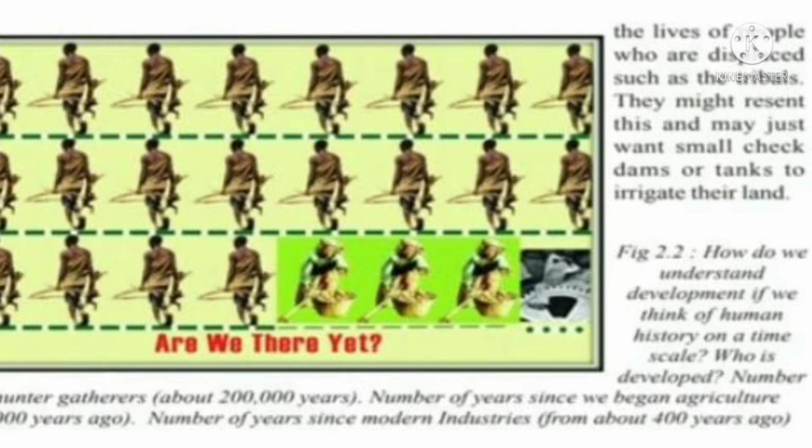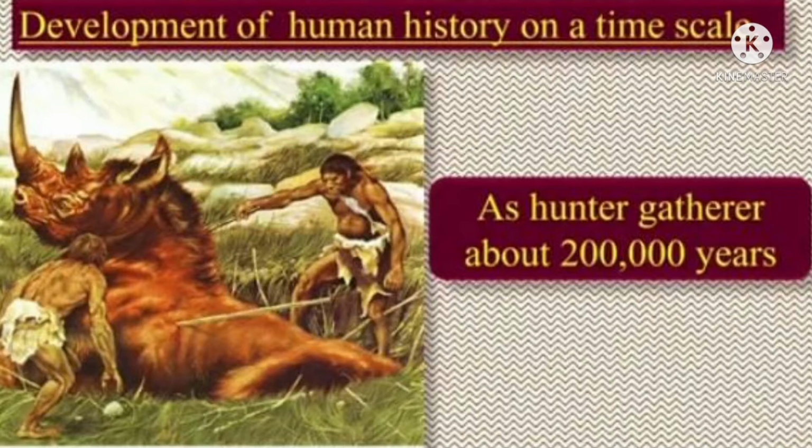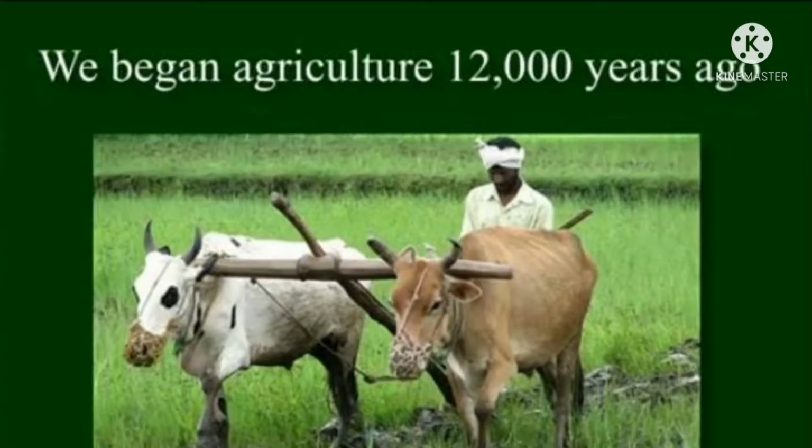Okay, students, this is the picture of the development of human history on a time scale. We were first living as hunter-gatherers, about 2 lakh years ago. After that, we began agriculture 12,000 years ago.